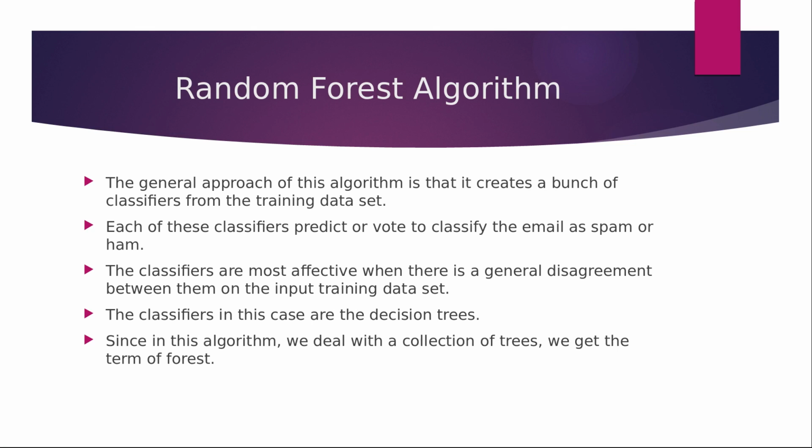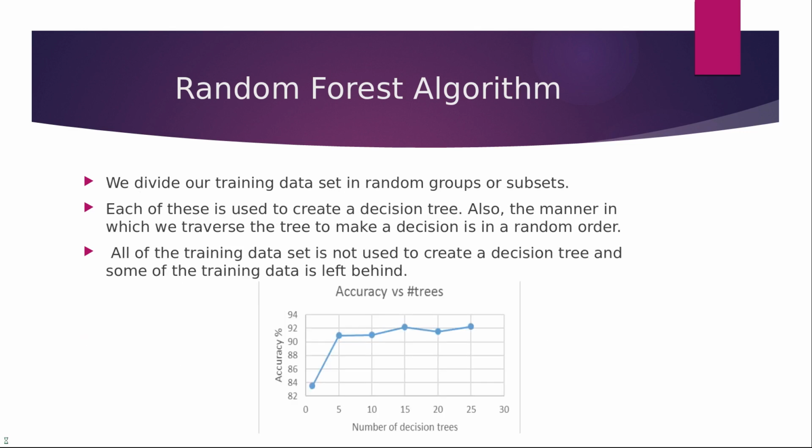The general approach of this algorithm is that it creates a bunch of classifiers from a training dataset. Each of these classifiers predict or vote to classify the email as ham or spam. The classifiers are most effective when there is a general disagreement between them on the input training dataset. The classifiers in this case are the decision trees. Since in this algorithm we deal with a collection of trees, we get the term forest.